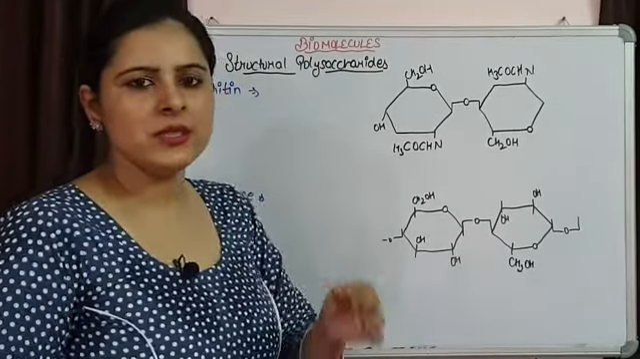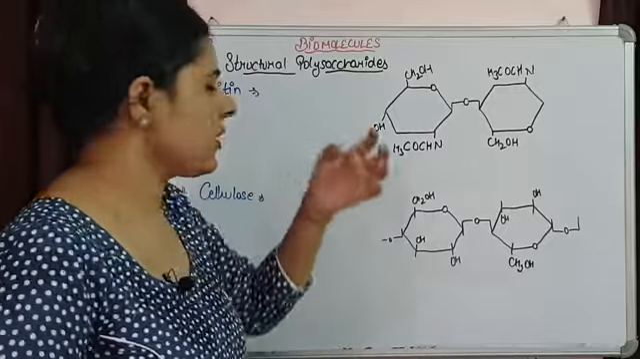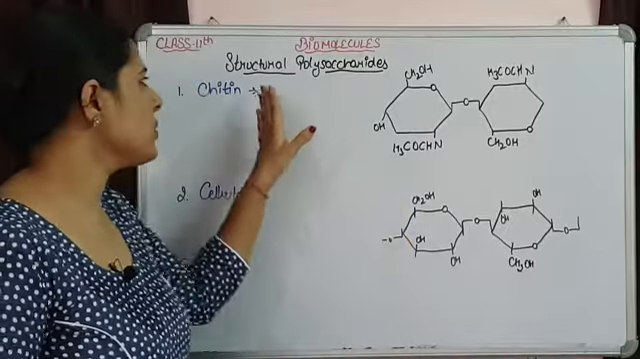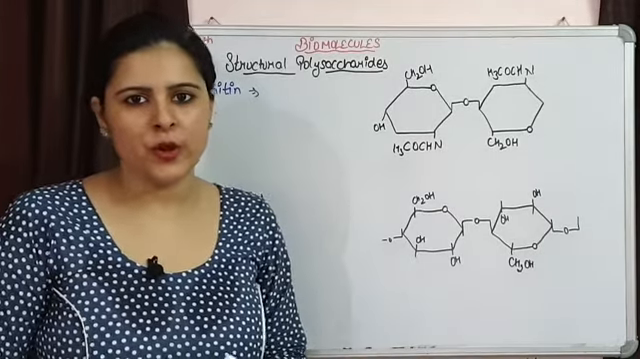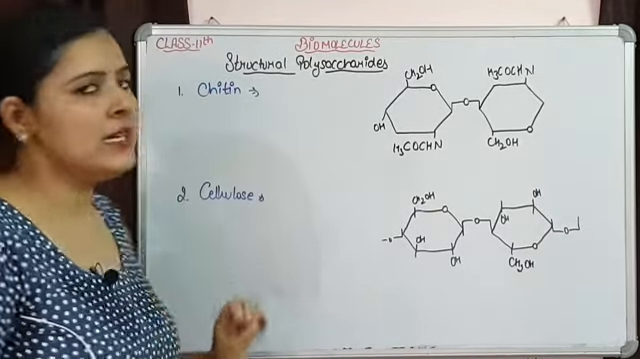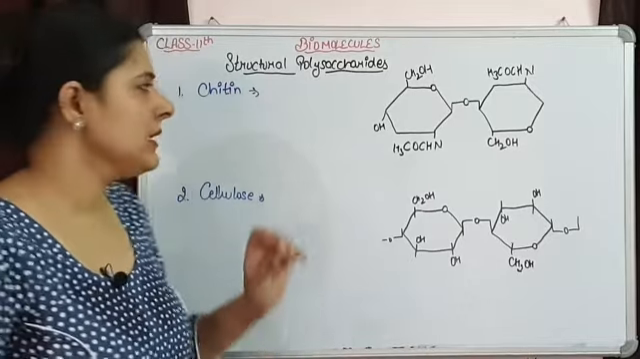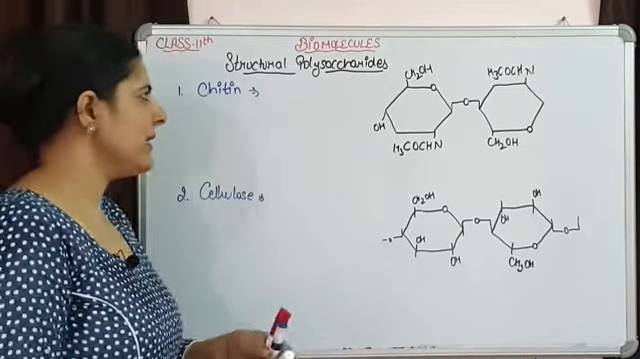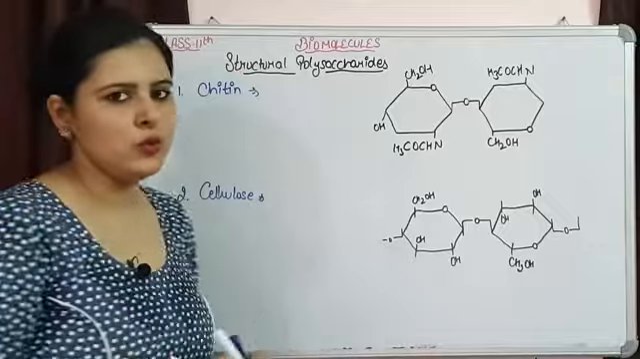Good morning students. Last time we were talking about storage polysaccharides. Today we are going to discuss various structural polysaccharides. The structural polysaccharides are chitin and cellulose. First let's talk about chitin, and then we will move on to cellulose.